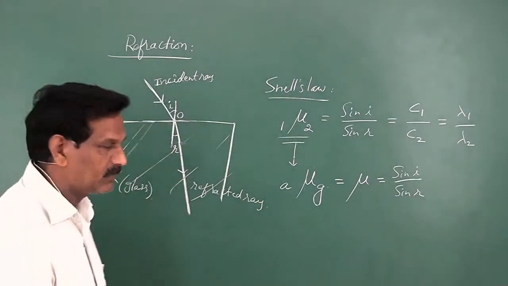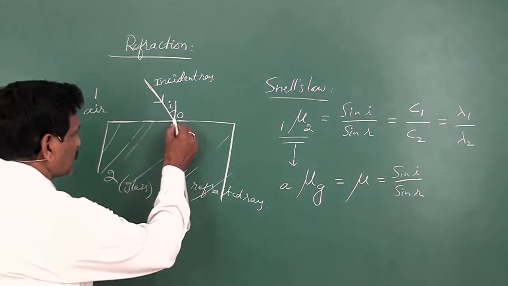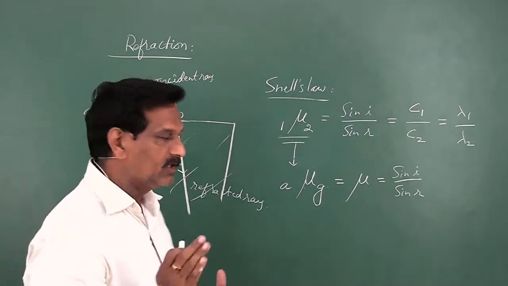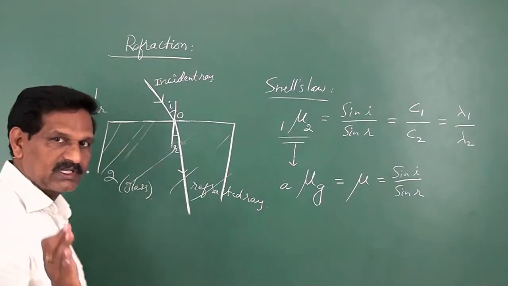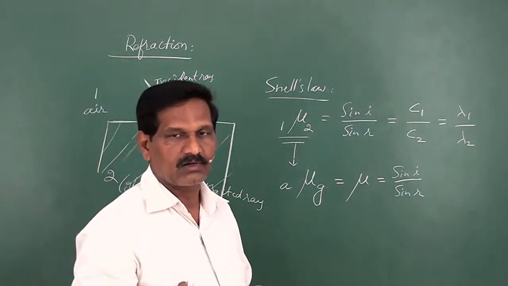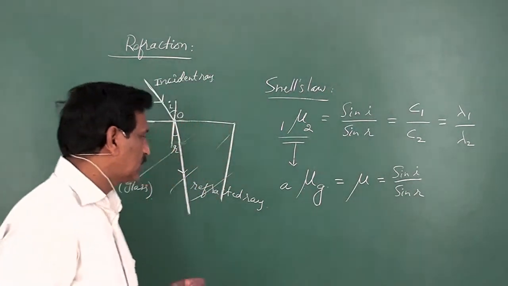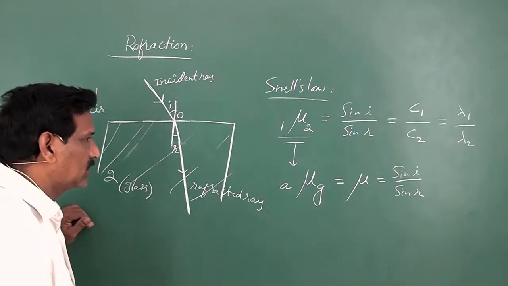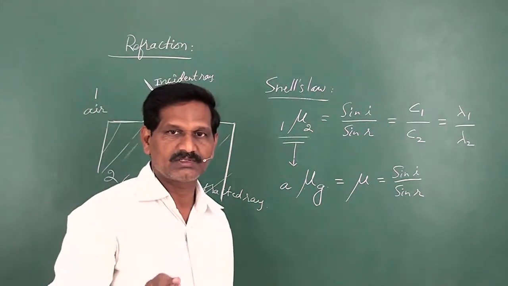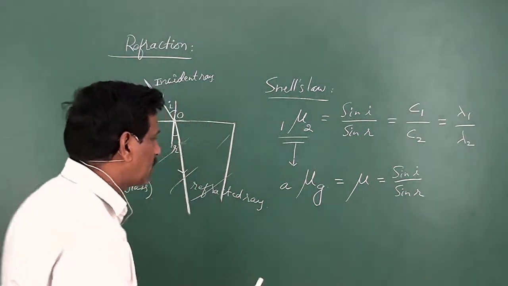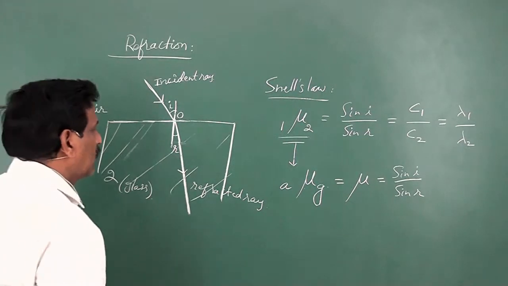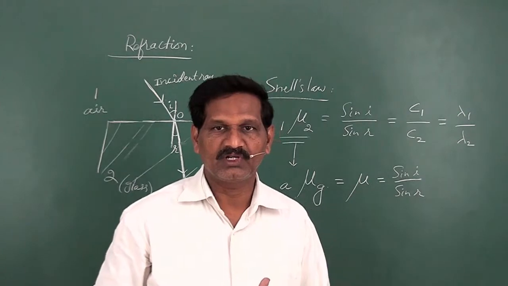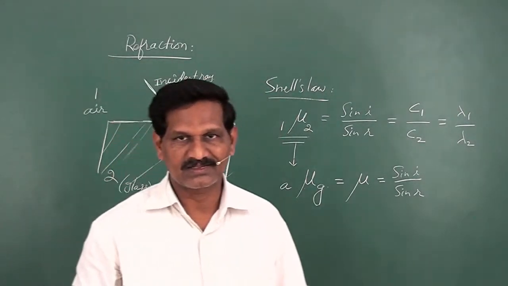Based on the value of refractive index, if the refractive index is more, it is called a denser medium. If the refractive index is less, it is called a rarer medium. Of course, this is based on optical density, not mass density. Mass density is different from optical density, and based on optical density, we generally classify transparent materials into two classes, rarer and denser.